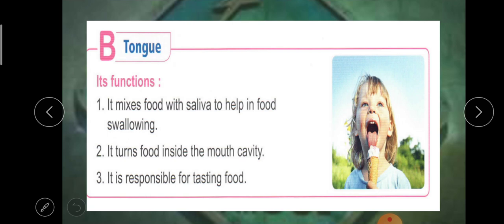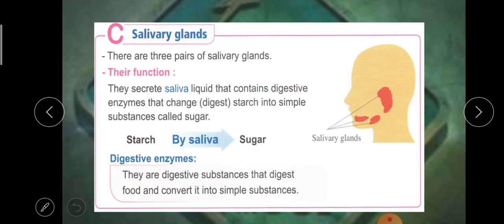So the tongue has 3 functions. First, it mixes food with saliva, tastes food, and turns food inside the mouth. Let's talk about the salivary glands. Salivary glands are among the digestive canal helpers. These salivary glands help in the digestion of food, or in breaking down food. There are 3 pairs of salivary glands.